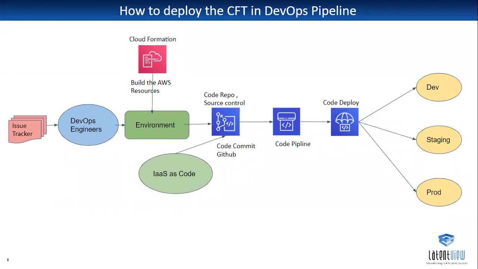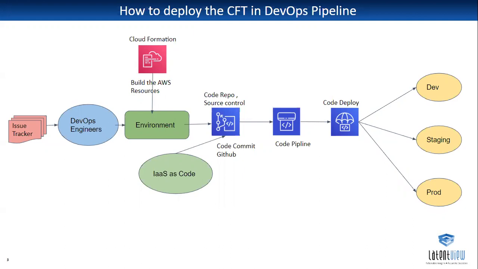Now, how does the CloudFormation stack fit into the DevOps pipeline, and how are we going to roll it out into multiple accounts? Usually, once we develop the CloudFormation scripts, it might be a YAML file or a JSON file.